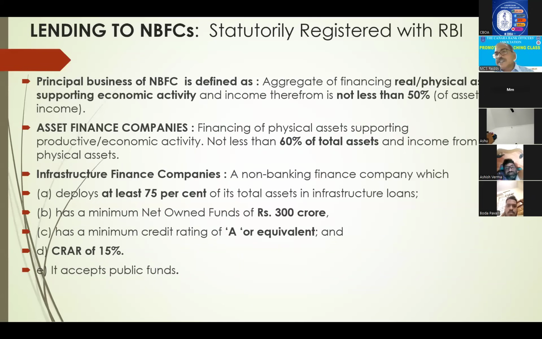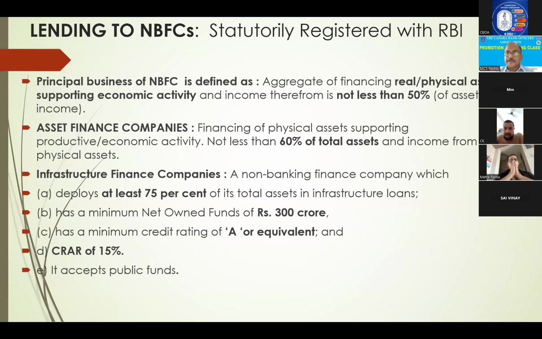Now, NBFCs, non-banking finance companies. Here, actually, sometimes only definitions are touched. For principal business while classifying, the general condition is that NBFCs should give at least 50% for physical assets supporting economic activity. It is a general guideline, 50%. And for asset finance companies, at least 60% of their loans they should give for creation of assets, and 60% of income should come from such assets. Right?